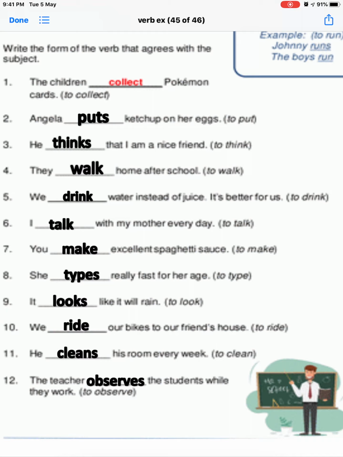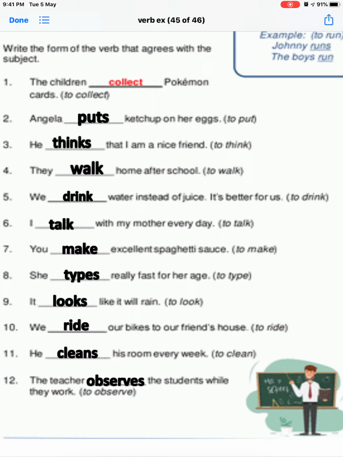It looks like it will rain. To look is given. Could you tell me which kind of verb we will use here? Firstly, tell me the subject. Definitely, it is the subject. Which kind of verb will we use? Yes, we will use the plural verb here. So it looks like it will rain. Got it, students?